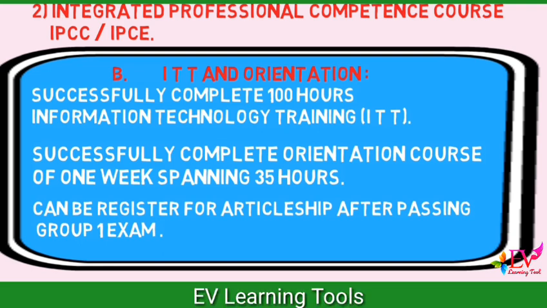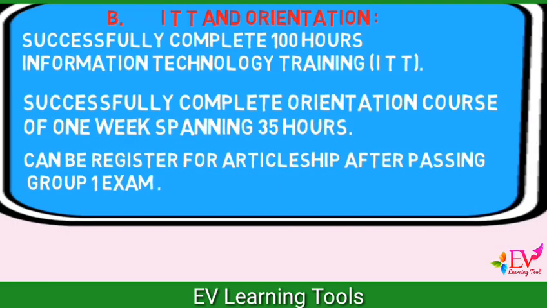Appear and pass the IPCC Group 1 exam. You can appear and pass Group 1 or both groups of the Integrated Professional Competence Examination, IPCE. Appear and pass the IPCC Group 2 exam. You can attempt Group 2 in the next attempt after the Group 1 attempt, or during articleship. Note, you can register for articleship after passing only Group 1 also.